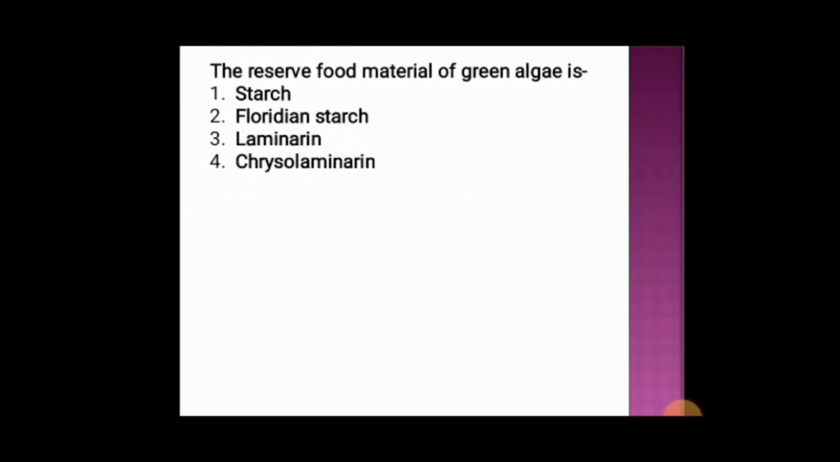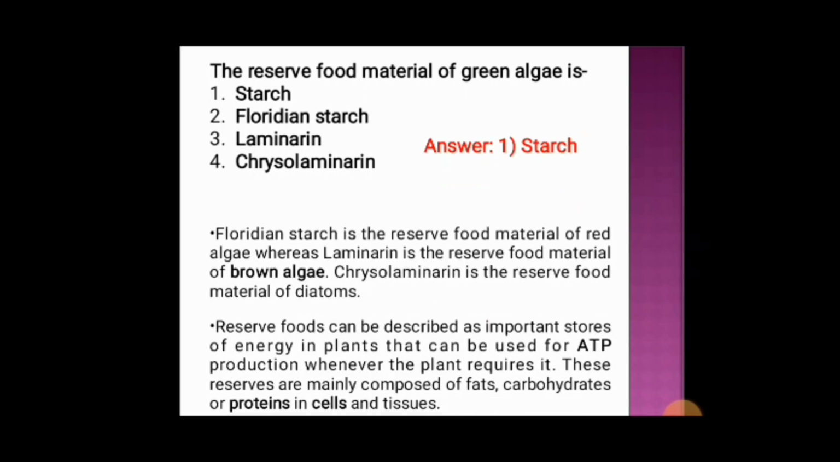The reserve food material of green algae is option 1 starch, option 2 Floridian starch, option 3 laminarin, option 4 is chrysolaminarin. And the correct answer is option 1, that is starch.